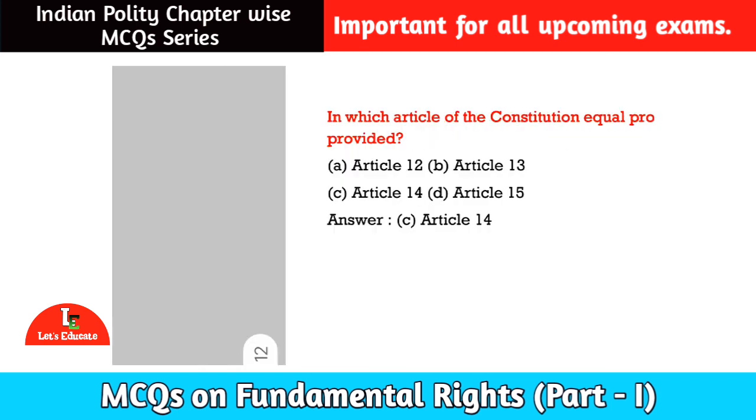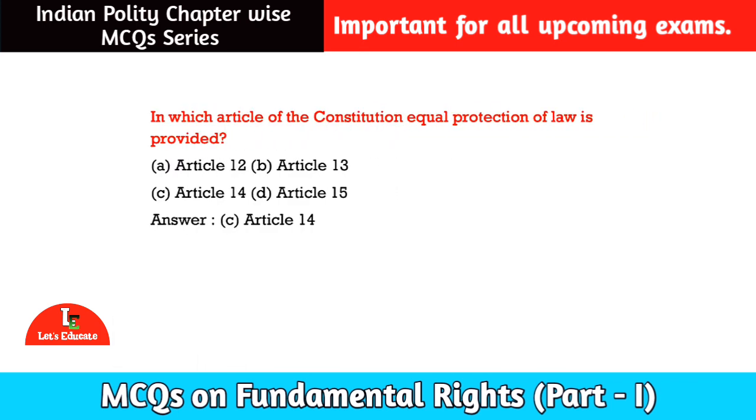Here is our next question for today. In which article of the Constitution is equal protection of law provided? Option number A, Article 12, option number B, Article 13, option number C, Article 15, and option number D, Article 14. So our correct option is option number D, Article 14. The equal protection of law is given under Article 14. Okay. Let us move to the next question.